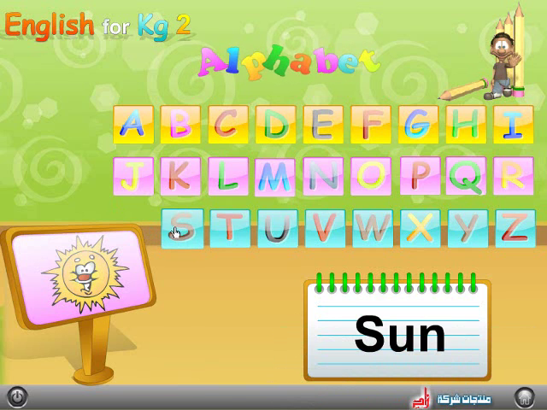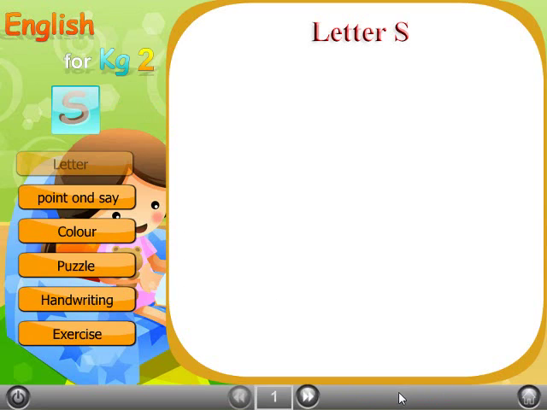S. Letter S. Hi my kids, in a new lesson of English. In this lesson we will recognize a new letter. Let's start our lesson today.